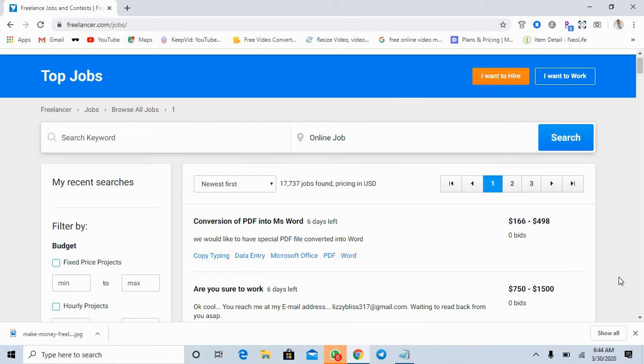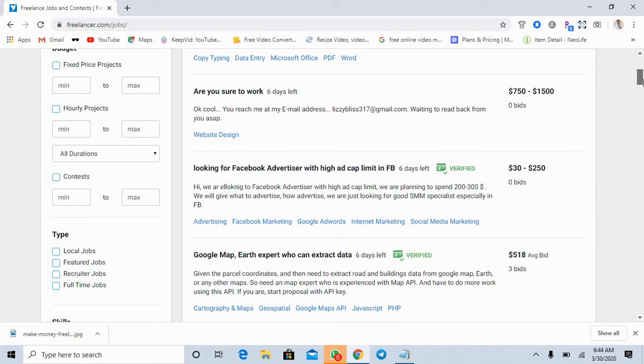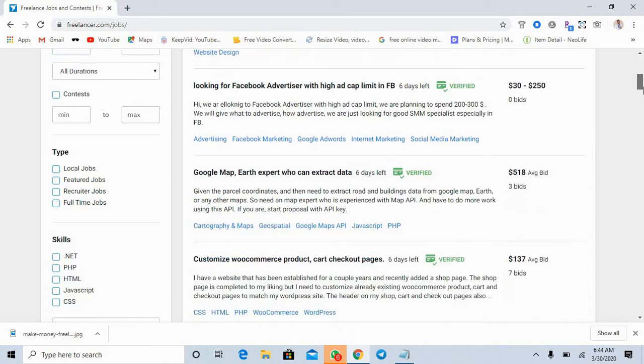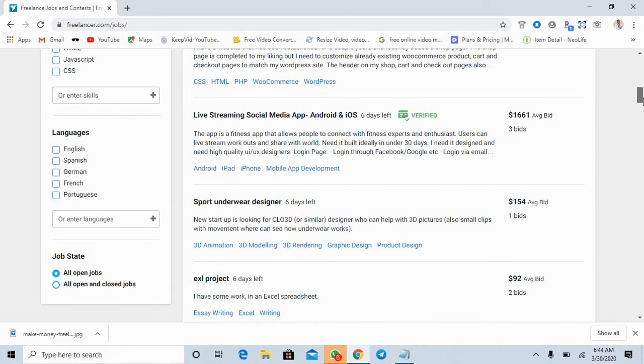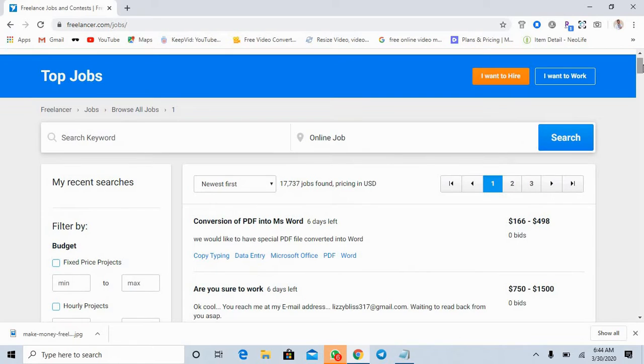This person is giving this project out within the range of $166 to $494. So this is a good price. If you are good in this aspect, you just bid for the job, and luckily you could get the job from the buyer. There are several projects that can be done on this platform. You just have to be skilled. If you are a skilled person, then you need to register on this platform.